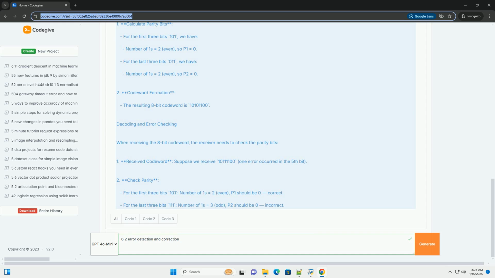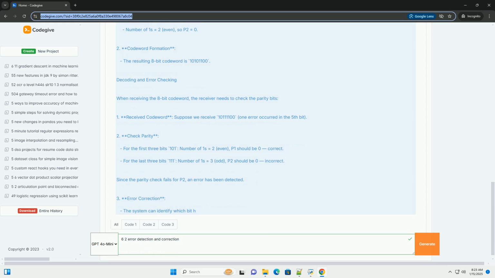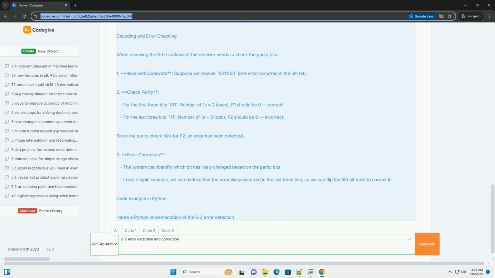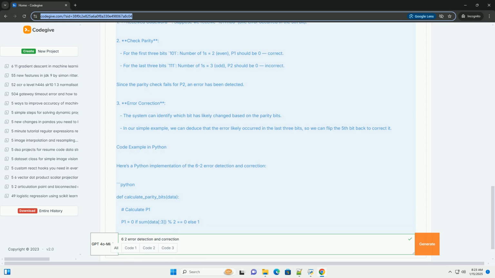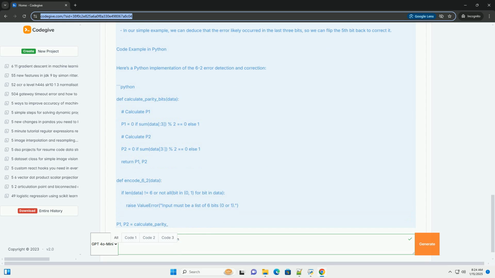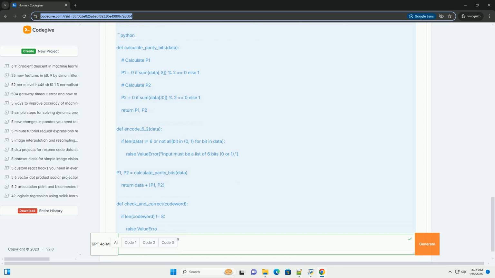The 6-2 code is a systematic code that maps 6-bit data into an 8-bit code word. It uses 2 additional bits for error detection and correction. The basic idea is to add redundancy to the data in order to detect and potentially correct errors.